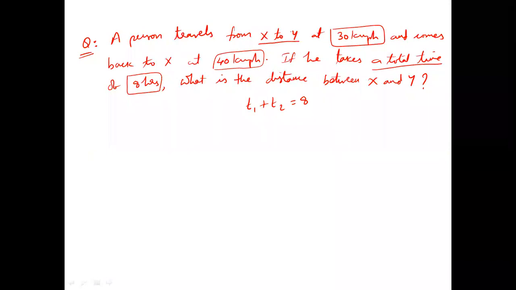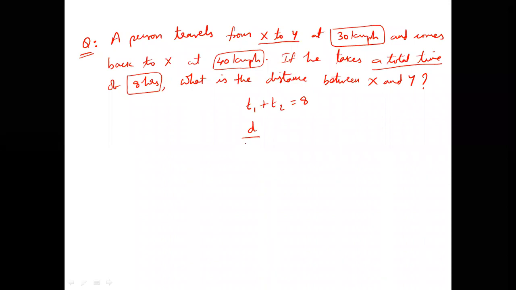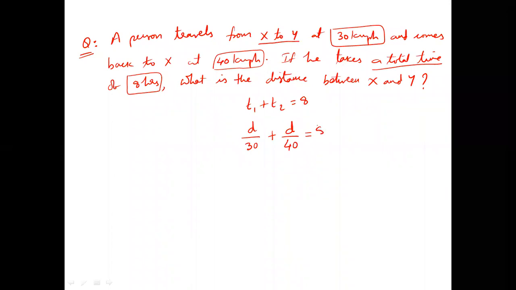Now, in the first journey of X to Y, do you know the distance between X and Y? No, sir. Let us say it is D. This is the distance traveled. What is the speed used? 30. While coming back, what is the distance covered? D, the same distance. But what is the speed taken? 40. So D by 30 plus D by 40 is equal to 8. This is the equation using which you have to find the D value.